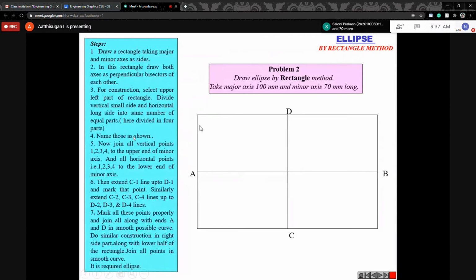Next step: in the previous case we divided the circle into 12 equal parts, but here we have only 4 quadrants. So first 1, 2, 3, 4 you have. Now we are dividing these 4 quadrants into some equal parts. Remember, maybe here 1, 2, 3, 4, and the same should be here also, 4. Suppose the total is 70, then this may be 35.